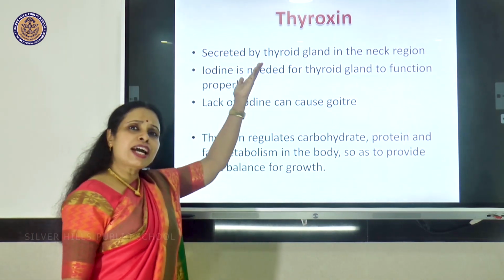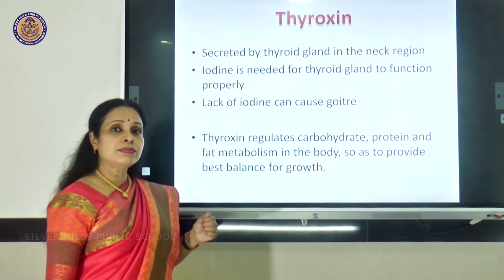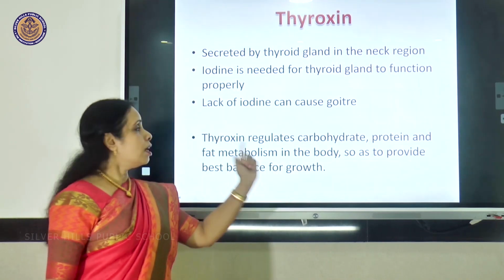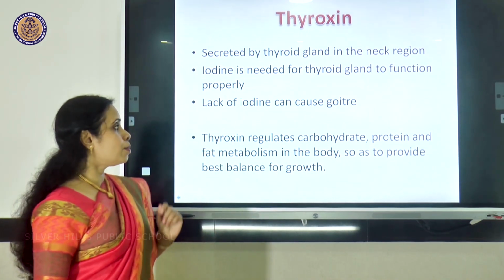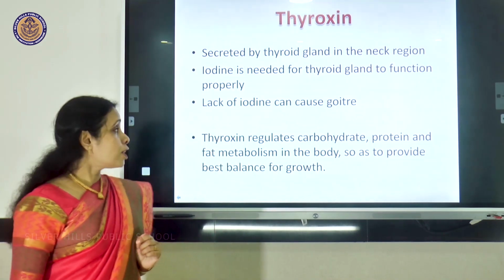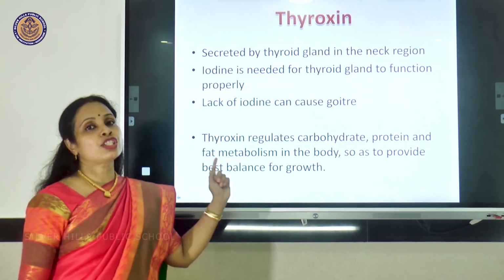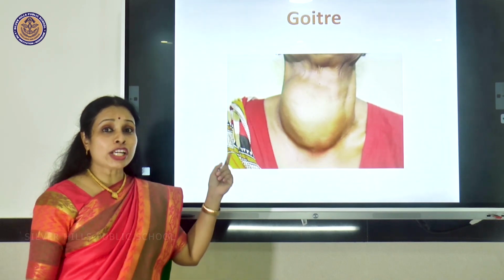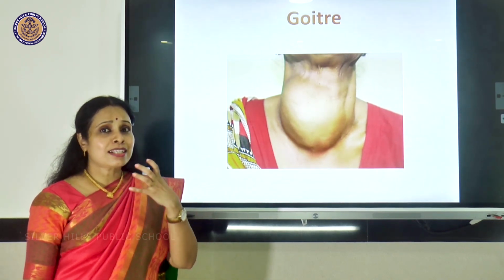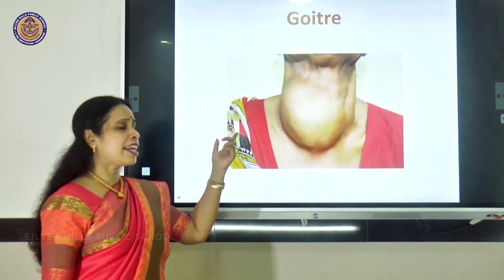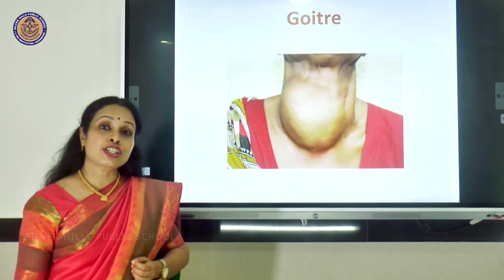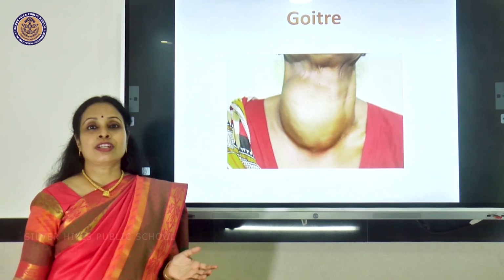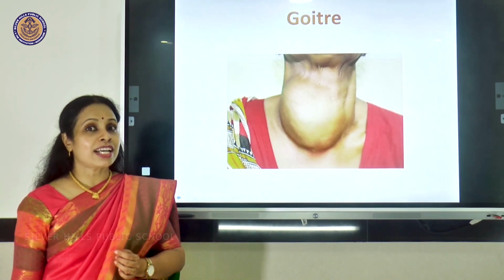Now, what's the function of thyroxine hormone in your body? It regulates carbohydrate, protein and fat metabolism in the body so as to provide best balance for growth. So, here you see a lady having goiter. You can see that unusually large swelling in her neck region. That condition is called goiter. Many a time you can prevent this condition just by having iodized salt.